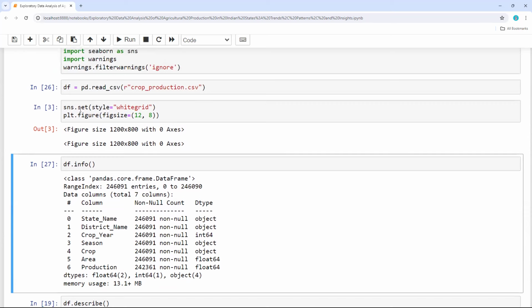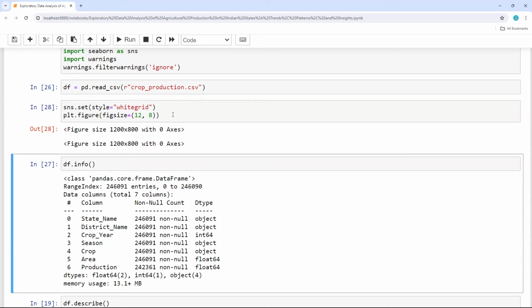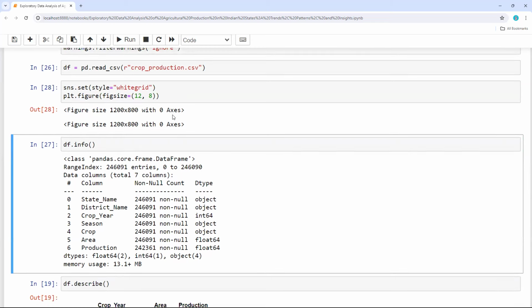So first I just wanted to set the styles, because whenever I want to visualize any data, I want the background to be a white grid, and also the figure size I want is 12 by 8, x-axis length is 12 centimeters, and y-axis length I want 8 centimeters. So that is the reason why I set these values. So sns.set_style, if I give whitegrid, then I'll be able to see the background grid is white color. Then plt.figure figsize, I want 12 centimeters x-axis and 8 centimeter y-axis. So let me run this so that I can use it further.